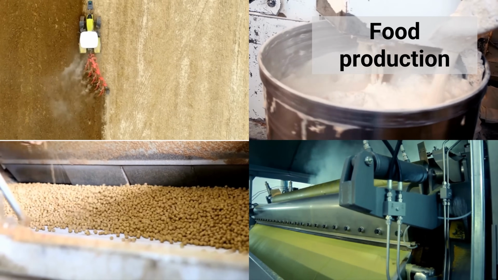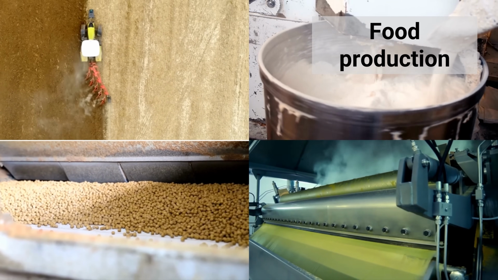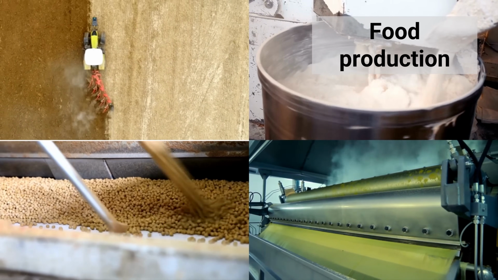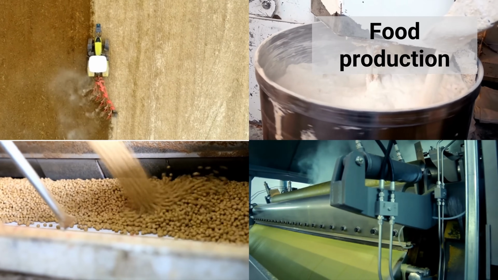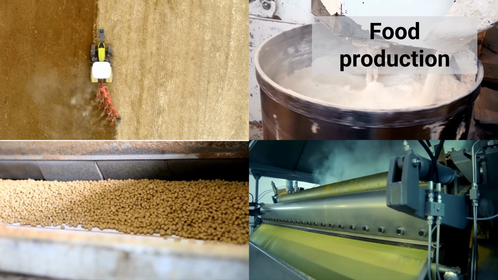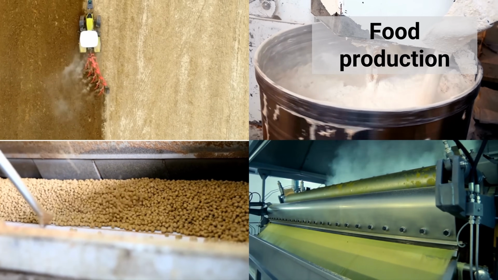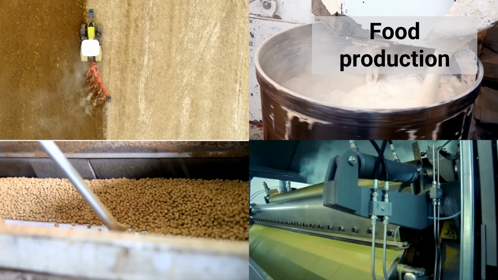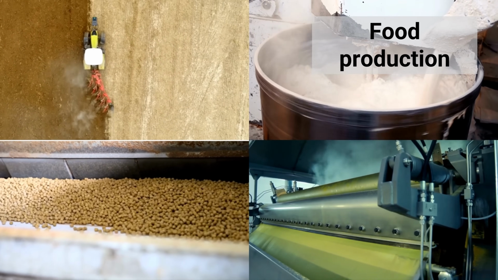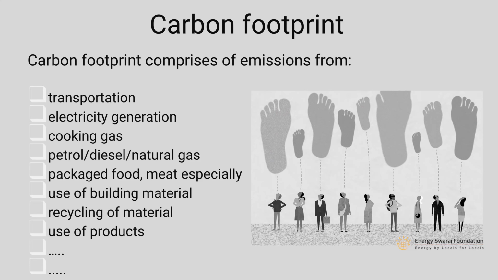Food production is responsible for carbon dioxide, particularly in modern food, the way we do agriculture with a lot of machines. All of them are responsible for carbon dioxide emission. Therefore, the total carbon footprint of you and me is the sum of all these.